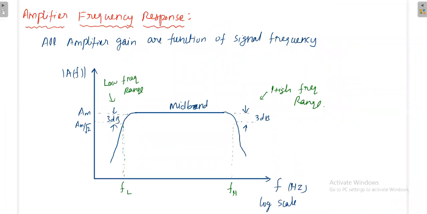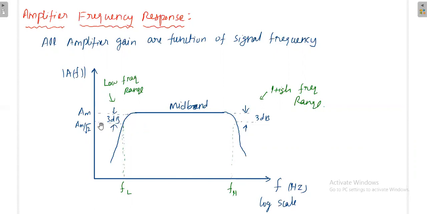The amplifier frequency response means the amplifier gain is a function of the signal frequency. At low frequency, the gain is low, and even at high frequency, the gain is low. In mid frequency, the gain remains constant. At low frequency, when you decrease your frequency, the gain decreases, whereas in high frequency, when you increase your frequency, the gain decreases. At mid frequency, you have the maximum gain.